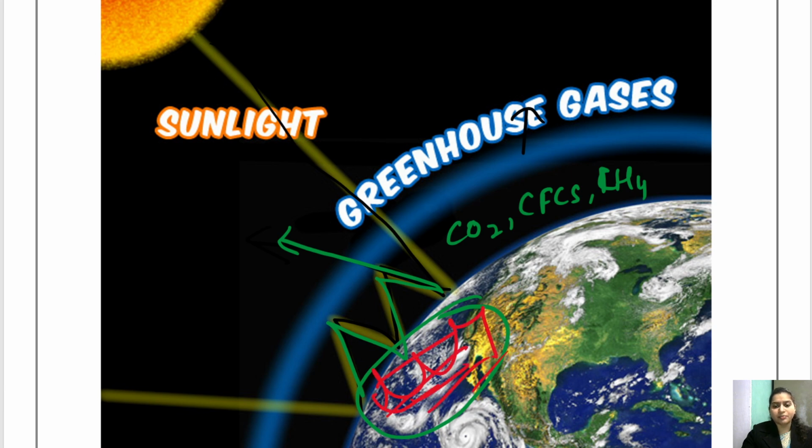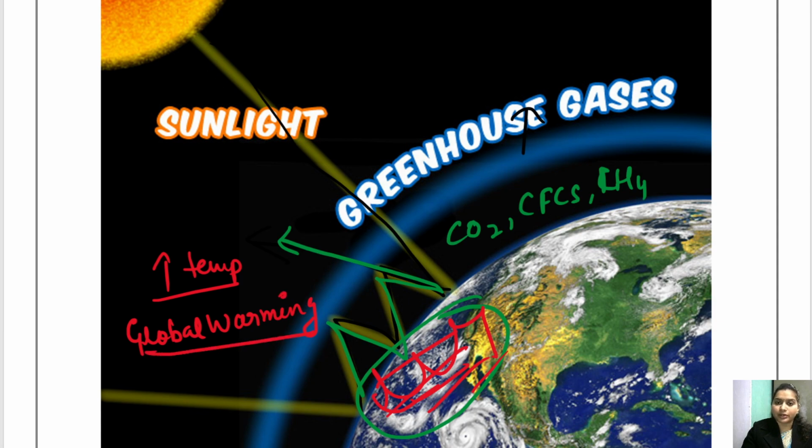So this area becomes very hot and all the earth's surface becomes very hot, which raises the temperature. Overall average temperature of the earth increases, and this is called global warming. What is this called? This is called global warming.